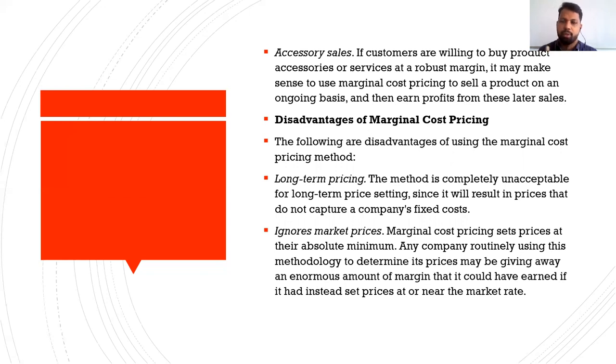And if the company is routinely using this marginal cost pricing strategy, they are giving away the opportunity to enjoy more profit. They are giving away the profit actually. So we can say that marginal cost pricing ignores the market price, and it is a strategy where the price is set at the absolute minimum.